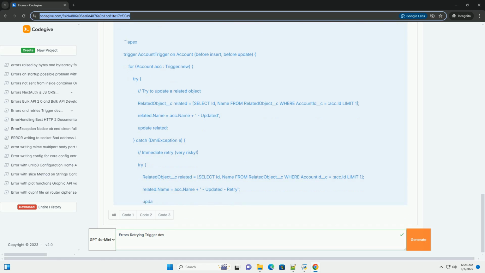Queueable Apex example, highly recommended. Explanation: the AccountUpdateRetry class implements the Queueable interface. It takes a set of account IDs and a retry count as input. The execute method attempts to update the accounts. If an error occurs, DML or other, it queues up the job again with an incremented retry count.